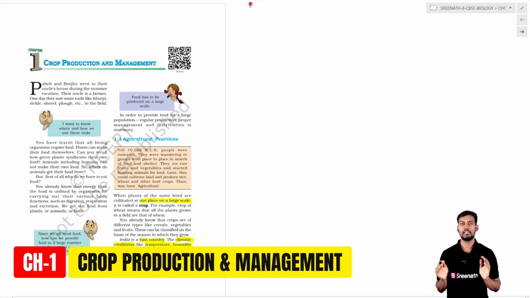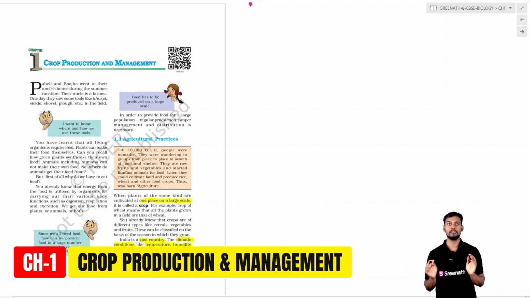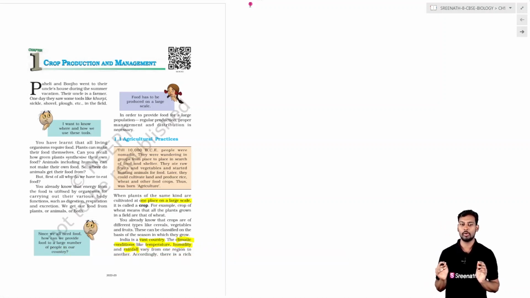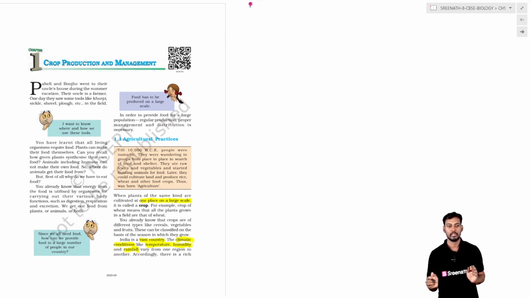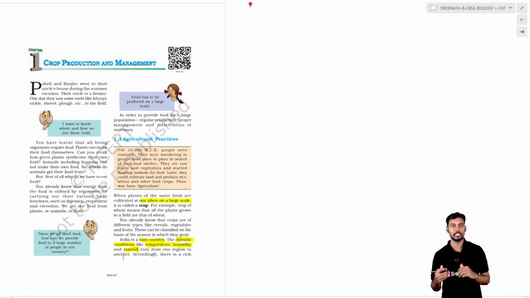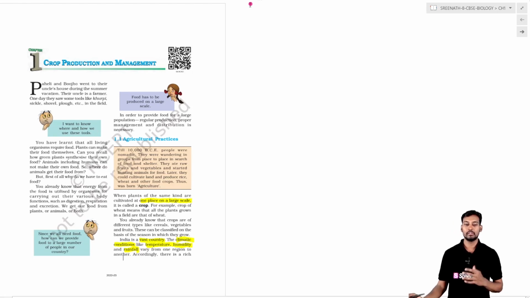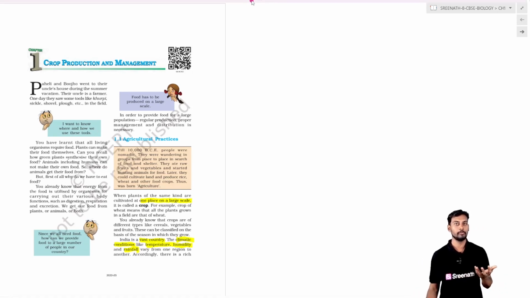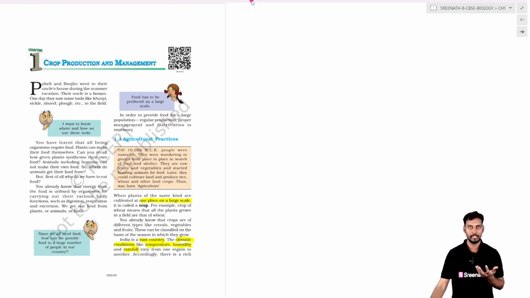Today's topic is 8th class biology, first chapter CBSE, and the chapter name is crop production and management. Coming to crop production and management, basically we talk about the production of the crop and the management in this particular chapter. It's about the agricultural fields where we get the food for our daily needs.